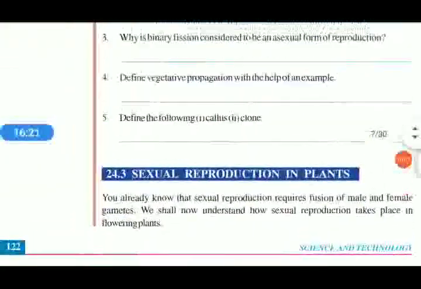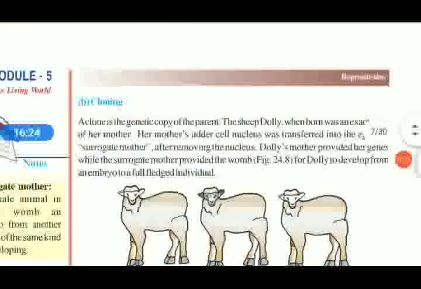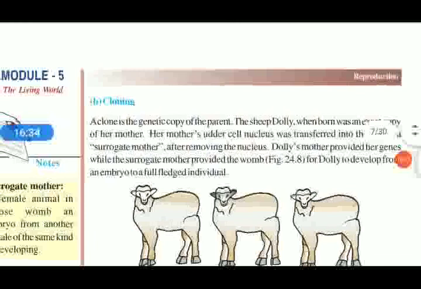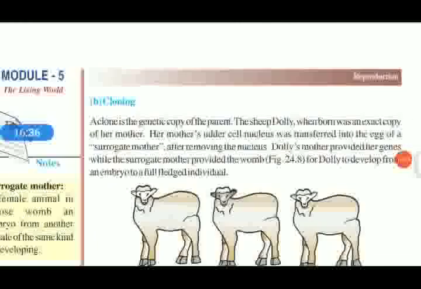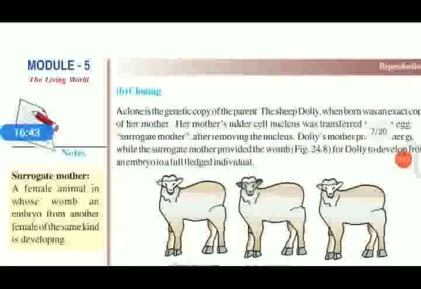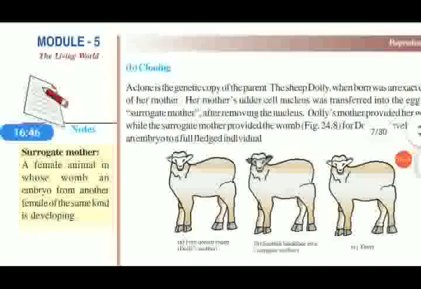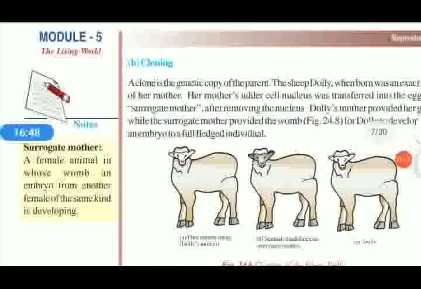So these are the asexual methods we normally use. Cloning and tissue culture we don't use in the normal case. In the case of plants, we follow all the asexual methods of reproduction. Surrogate mother means a female animal in whose womb an embryo from another female of the same kind is developing. We can discuss this also in our next session in detail.